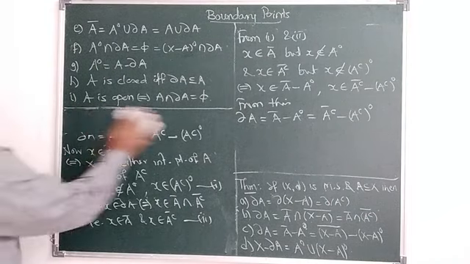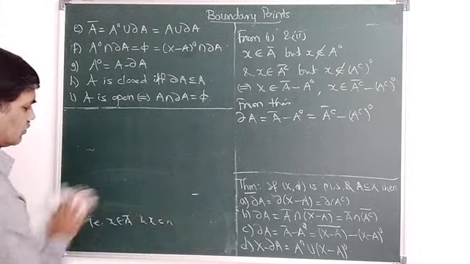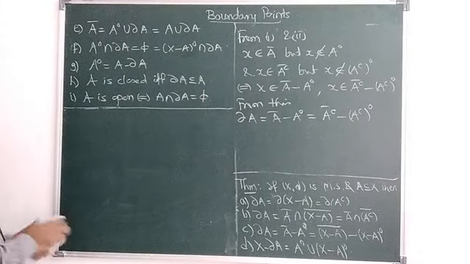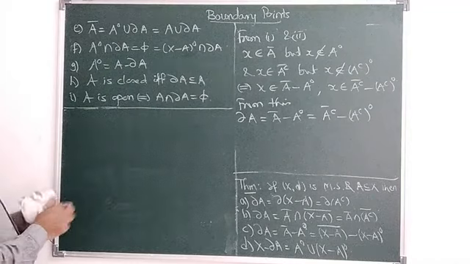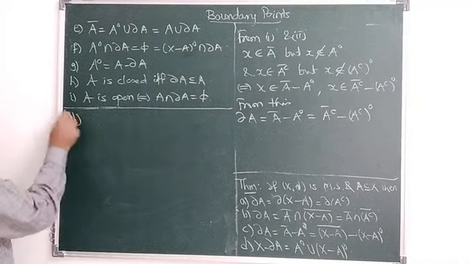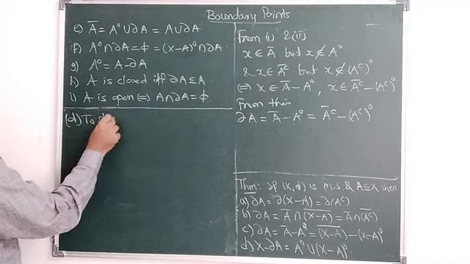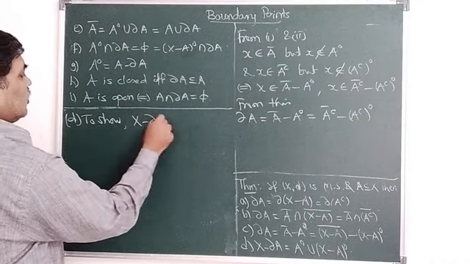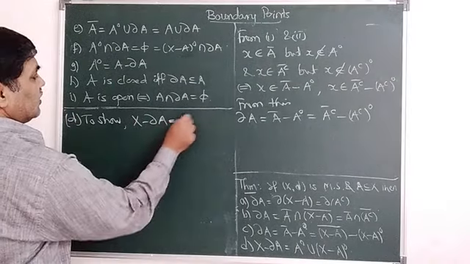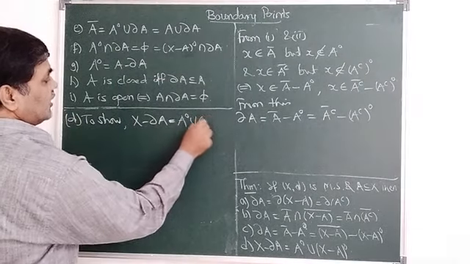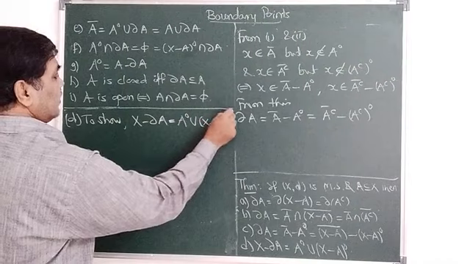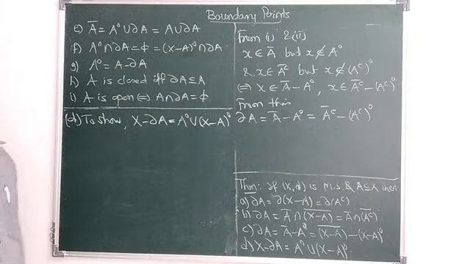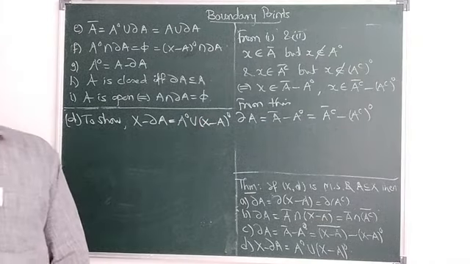Now we have to prove D part. So we are proving one by one. What is D? To show X minus dabba A is equal to A interior union X minus A its interior.